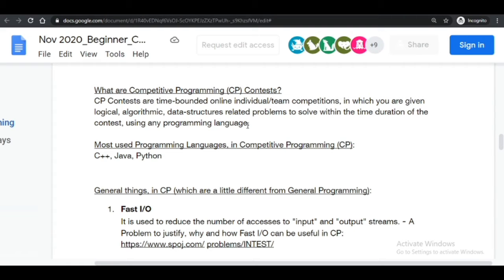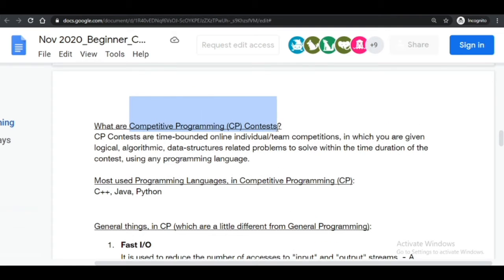If you are interested in any language like C++, Java, Python, or any other, even C, that is also okay. If you have command over any programming language, you can be a part of competitive contests. They are time bounded.